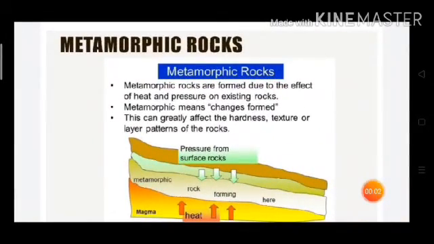Metamorphic rocks. The meaning of metamorphic is changed. These rocks are either igneous or sedimentary rocks, which have undergone a change due to excessive heat or pressure. This change of one type of rock to another gives metamorphic rocks. For example, due to excessive heat, limestone changes into marble, coal changes into graphite. Metamorphic rocks are very hard and also affect the texture or layer patterns of the rocks.